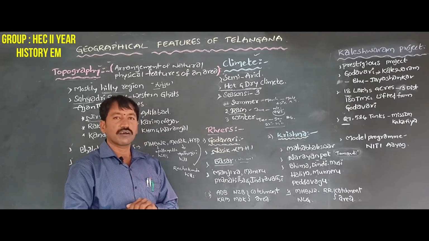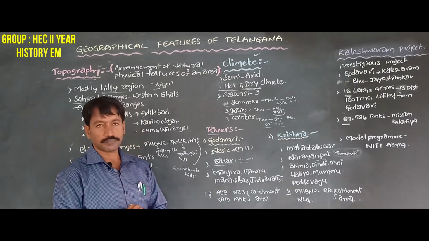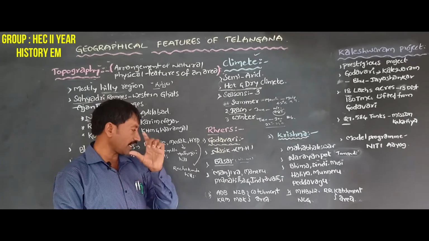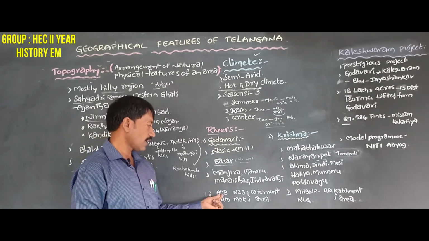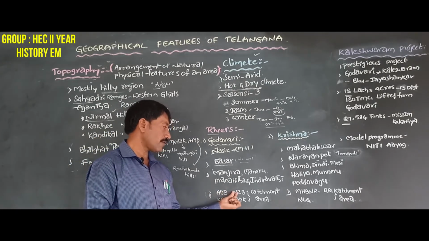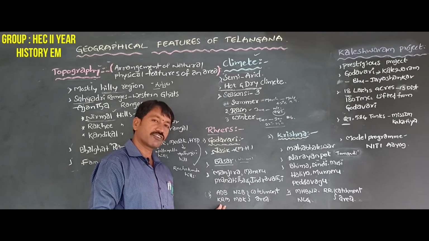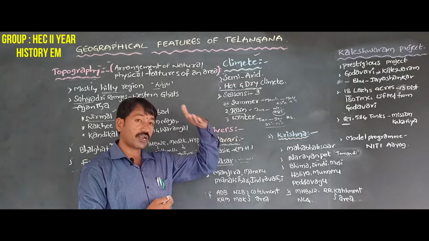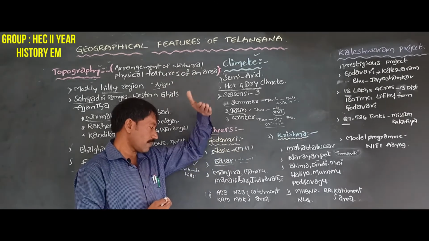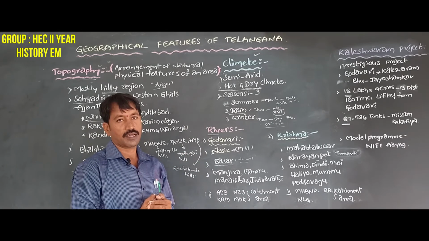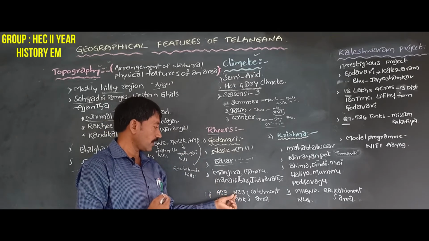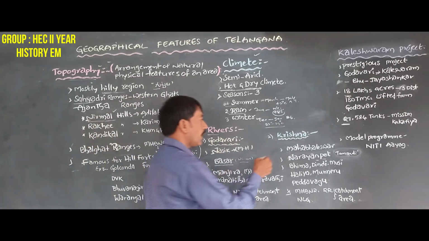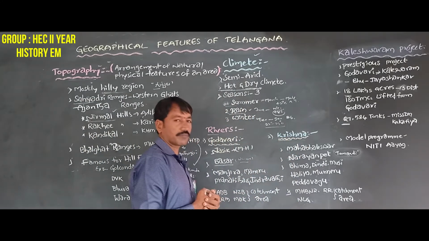And the catchment area of Godavari river in Telangana is Adilabad district, Nizamabad district, Karimnagar district and Medak district, and also the north part of Khammam and Warangal includes the catchment area of river Godavari. And the second one is Krishna river.